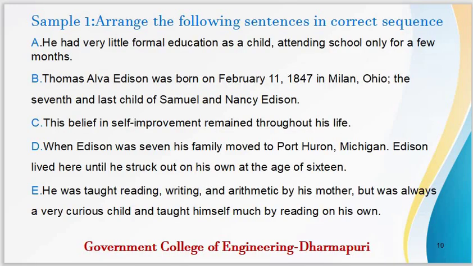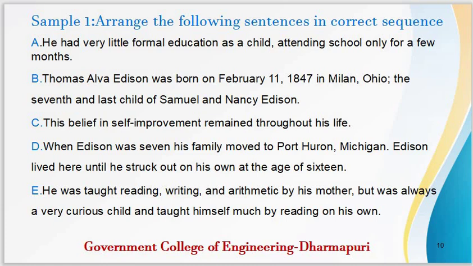Now let us look at sample 1 and try to arrange the given 5 sentences in a logical sequence, or in a correct sequence. Look at the first sentence A. He had very little formal education as a child, attending school only for a few months. So here this sentence begins with the pronoun he. So most probably this sentence will not be the first sentence of a paragraph. So let us go to the second one.